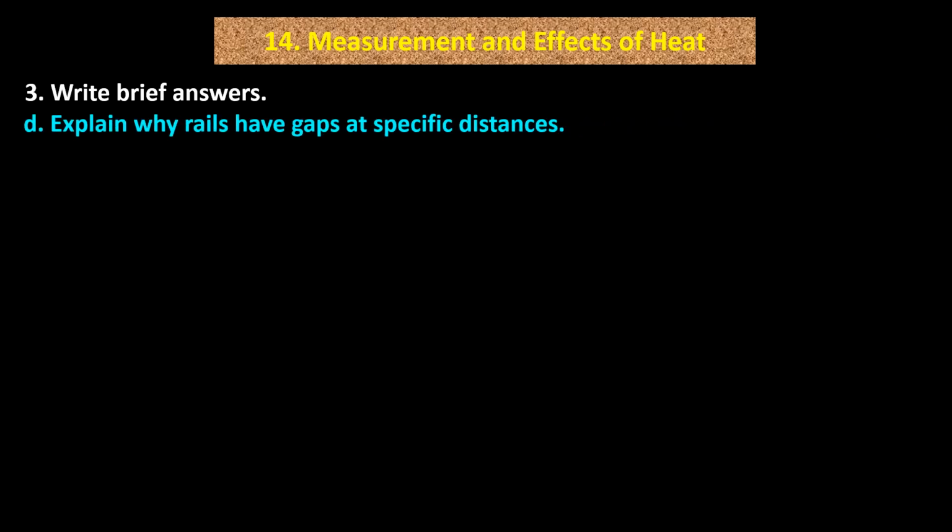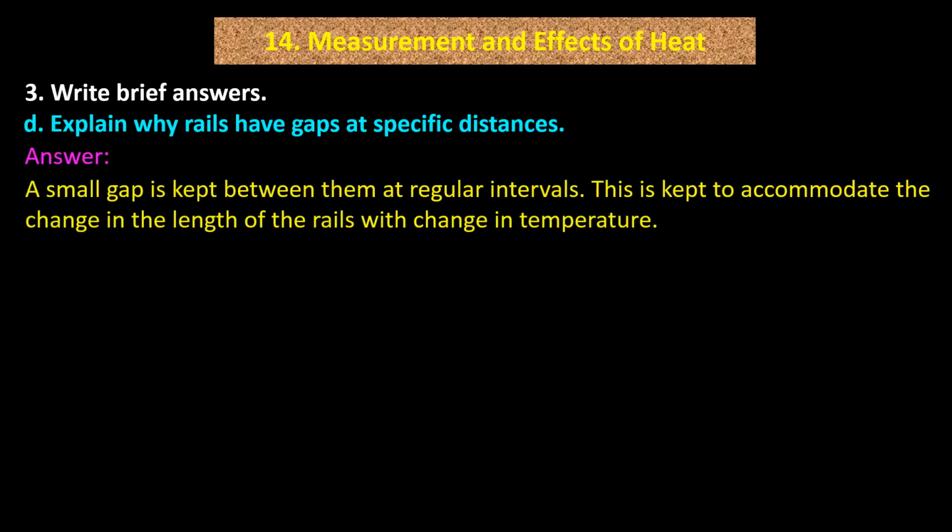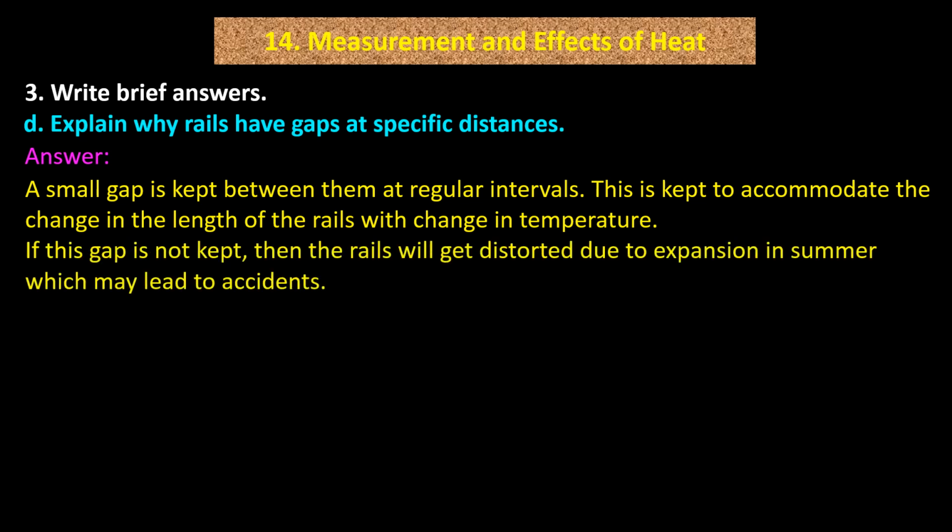D. Explain why rails have gaps at specific distances. Answer. A small gap is kept between them at regular intervals. This is kept to accommodate the change in the length of the rails with change in temperature. If this gap is not kept, then the rails will get distorted due to expansion in summer, which may lead to accidents. Hence, rails have gaps at specific distances.